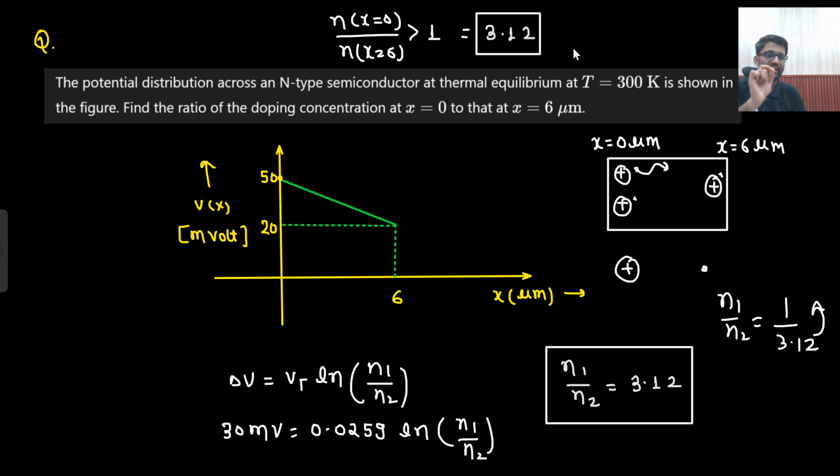So in diffusion current, we are very smartly solving the problem, right? Whenever there is a concentration gradient, very smartly we solve the questions. We don't care about the sign. Whether it is current, whatever it is, we never care about the sign. We make the diagram and then we see. Well and good. Okay, so this is the answer.